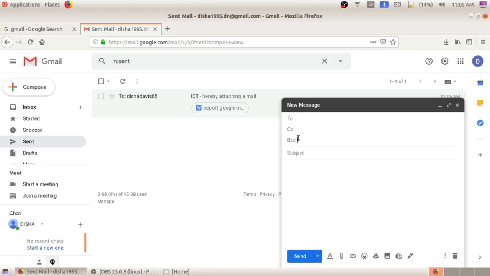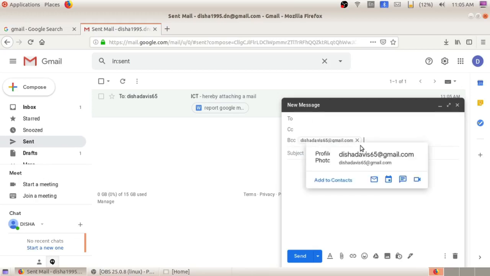And what about BCC? BCC means blind carbon copy. So if you want to send a copy of the mail to another person without the knowledge of the email recipients in the to and CC columns, these two persons cannot see the third party which we are typing here. If I type this email ID here, the receivers in the to column and CC column cannot identify this third party.